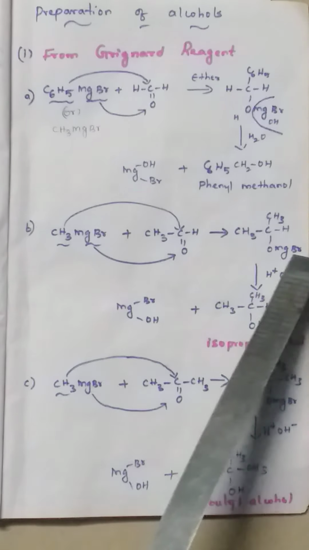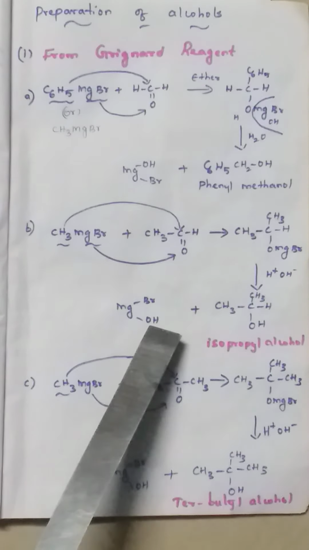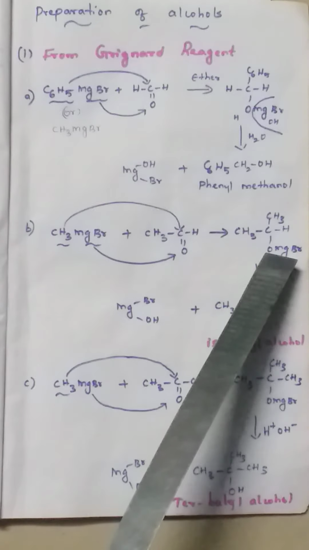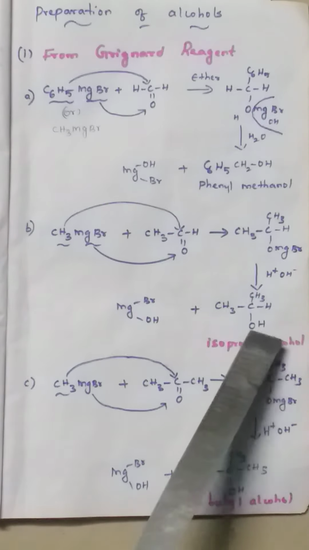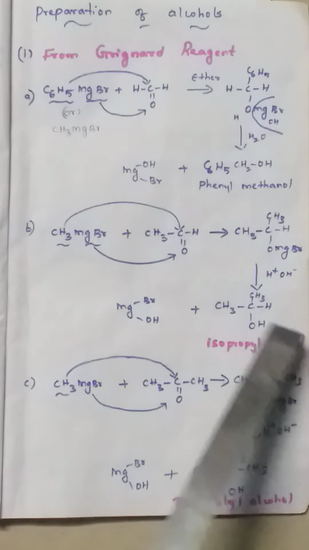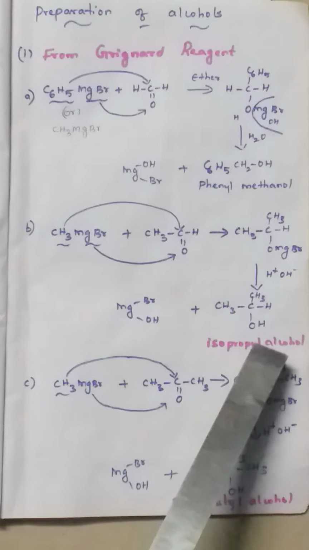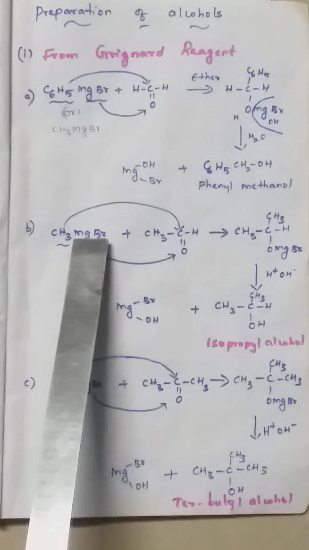So the MgBr takes away the OH to form MgBrOH, and the H alone adds here to form (CH3)2CHOH. So isopropyl alcohol, or 2-propanol. It is a secondary alcohol. So for the secondary alcohol preparation, the starting material is acetaldehyde with the Grignard reagent.